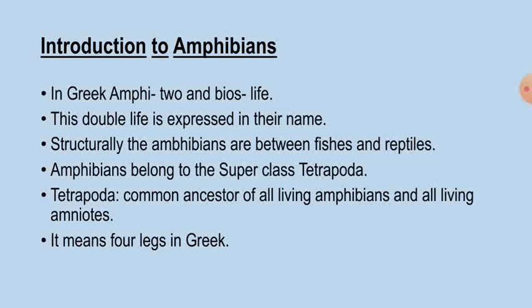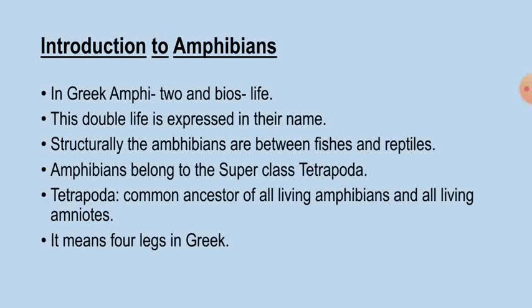So as we compare to the fishes, these amphibians are structurally between the fishes and reptiles. So these amphibians have 5-toed limbs in the place of fins for locomotion.